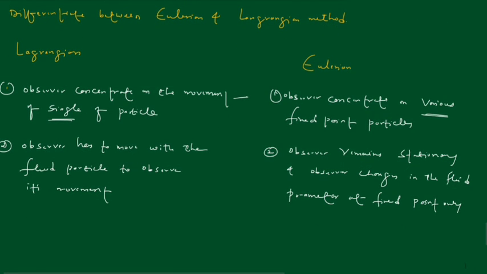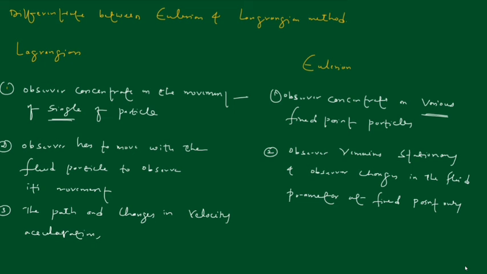Third point is the path and changes in velocity, acceleration, pressure and density of a single particle are described in Lagrangian, right?